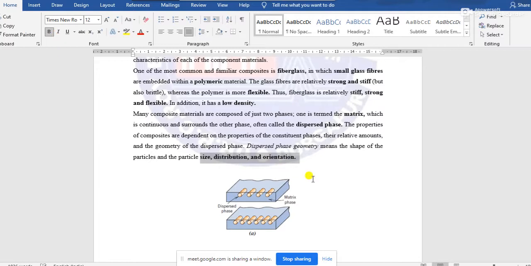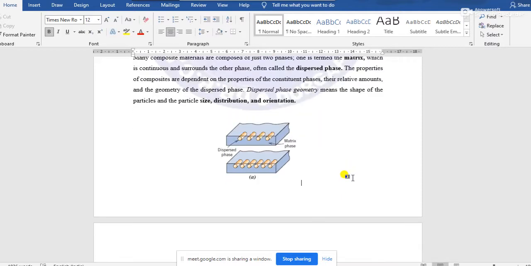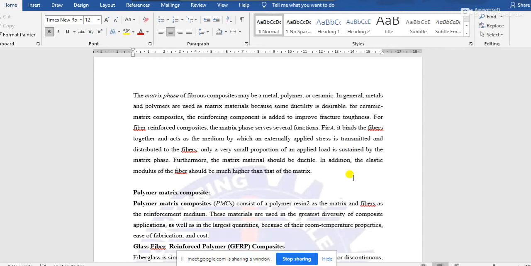Size means the diameter, width, thickness, those things. Distribution means the distribution of the dispersed phase components, how thin or thick the distribution is. And the orientation, these kinds of properties of the dispersed phase material are important for the characteristics of the composite material. Okay, now coming to the next part, the discussion of the matrix phase.